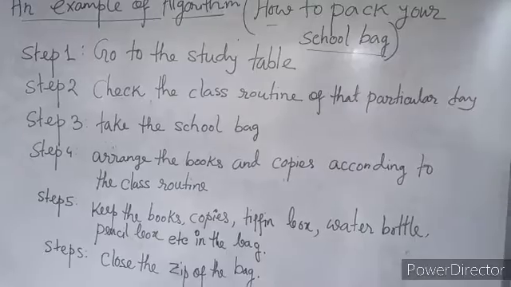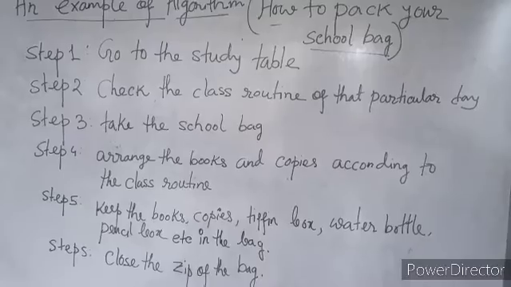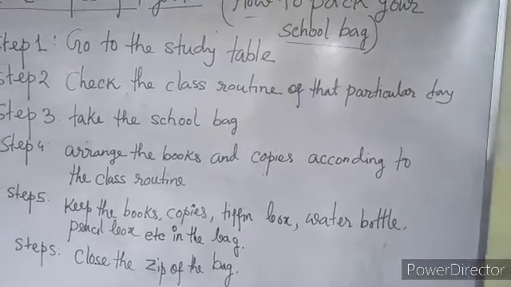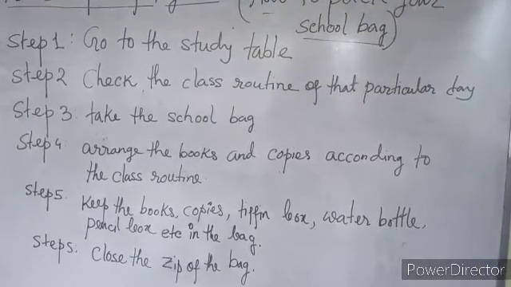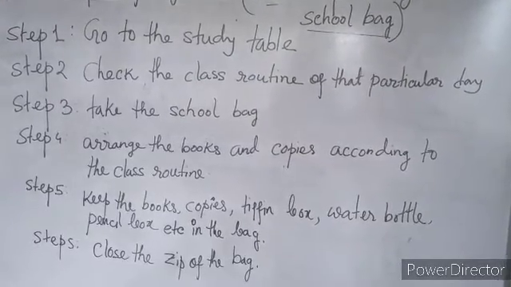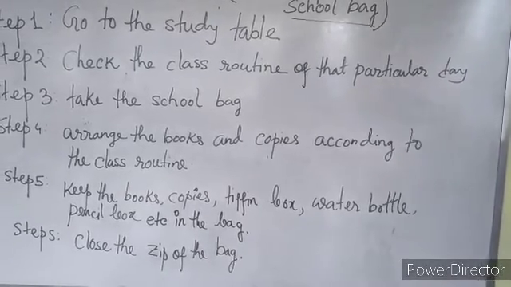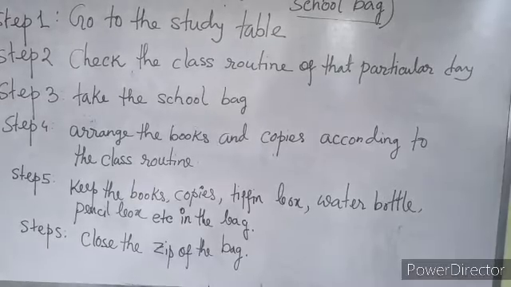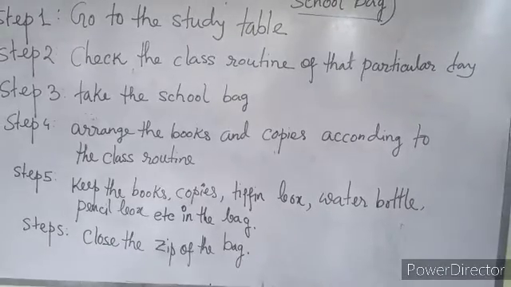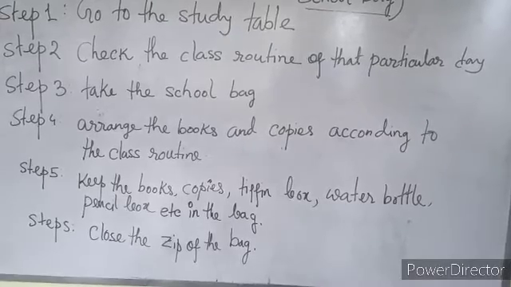See, step 1, what have I written? I have written go to the study table. You can write your own step also here. Step 2, check the class routine of that particular day, as you do every day or a regular school day. Step 3, take the school bag. Step 4, arrange the books, copies according to the class routine. Step 5, keep the books, copies, tiffin box, water bottle, pencil box, etc. Maybe there are other things also you need to keep in the bag. Step 6, close the zip of the bag.